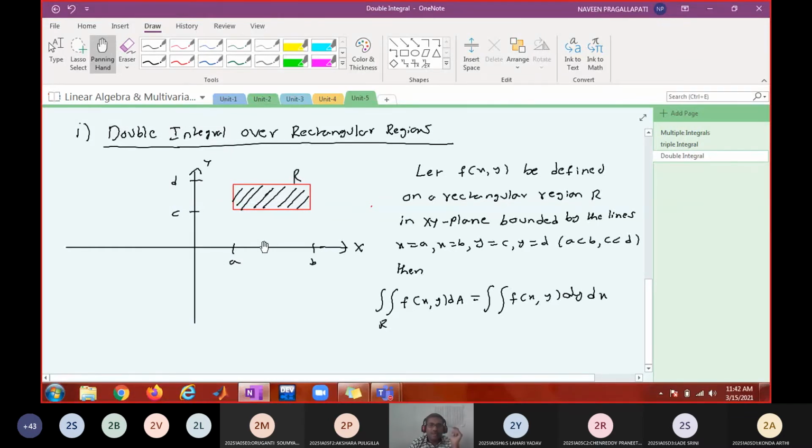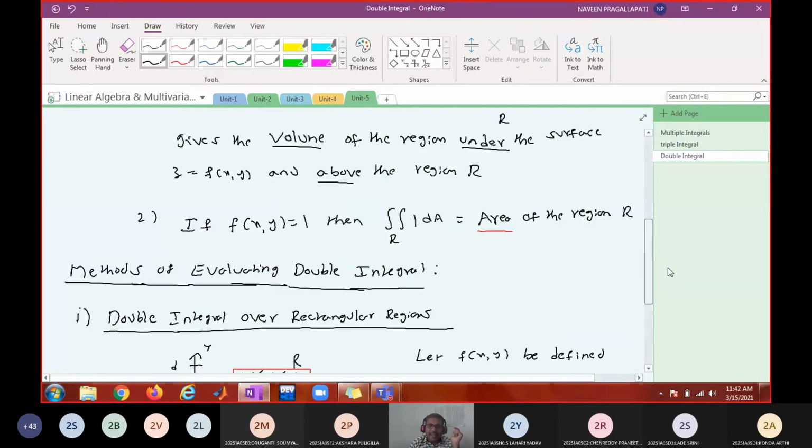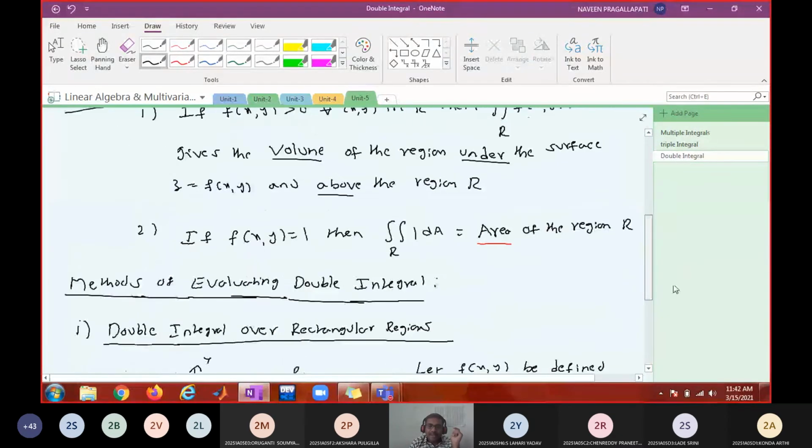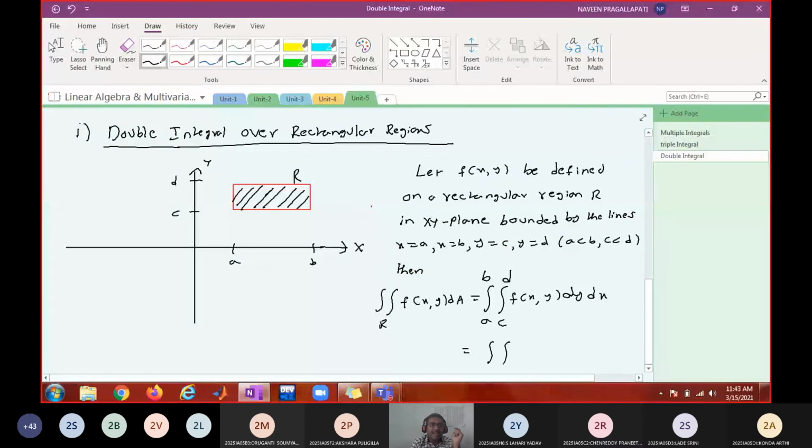Okay, so here y limits are going to be from c to d, and x limits are going to be from a to b. And if you are writing this in dx dy order, then what are the limits I should write here? Can you tell me? A to b.